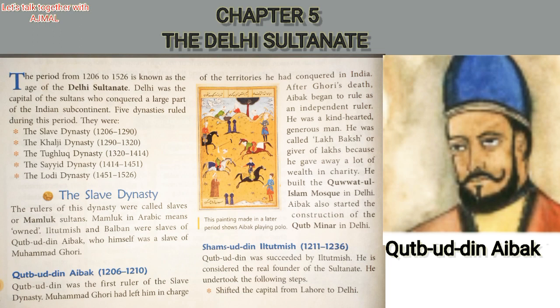After the death of Muhammad Ghori, he began to rule by himself as an independent ruler. Historians give the information that he was a good and kind-hearted ruler, and he was called Lakhbaksh, which means he used to give lots of money in charity. Also, he constructed